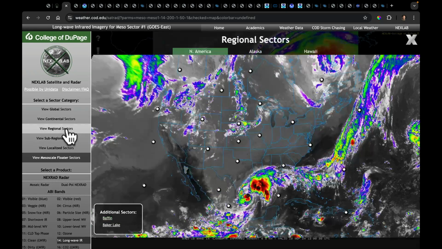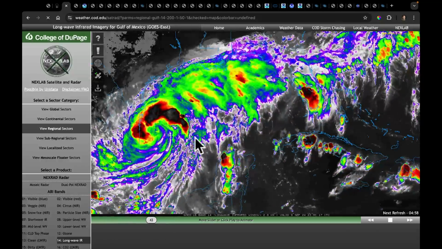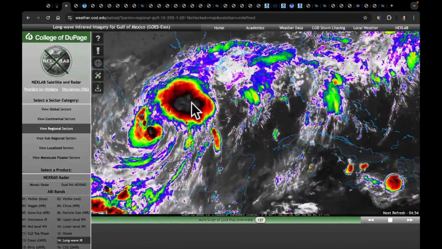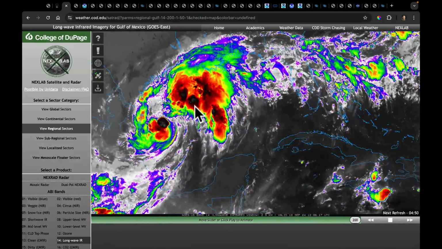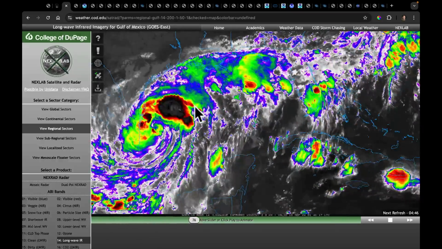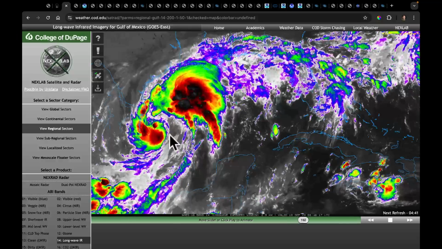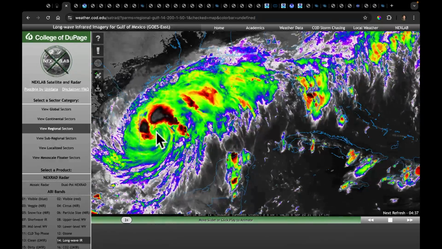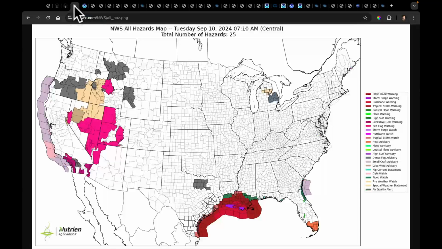I'm going to just back this out and just take a broader look at the whole region, if you don't mind. So now you can see the main circulation here. Look at the deeper convection off to the side. That's an indication that this system is not consolidated in a deep low without shear. There is some shear out ahead of it, and that's what we're seeing in this area. So we're going to watch here, because yesterday we even saw a little bit of an eye pop out right there temporarily. But this will be key for the upcoming forecast of where this is going to go.